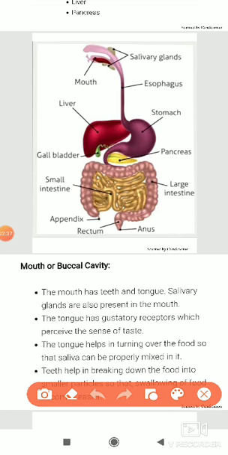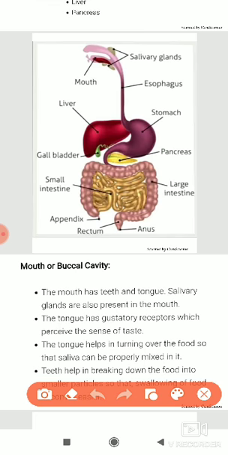Now I will describe step by step those associated parts and the associated enzymes which help in food digestion. The very first part is the mouth or buccal cavity, through which food materials are broken into small pieces. After the breakdown of food in the mouth, there is also the salivary gland. You can see in this figure the salivary gland. A pair of salivary glands is present in our mouth. What is the function of the salivary gland?